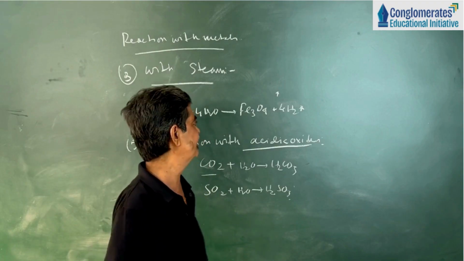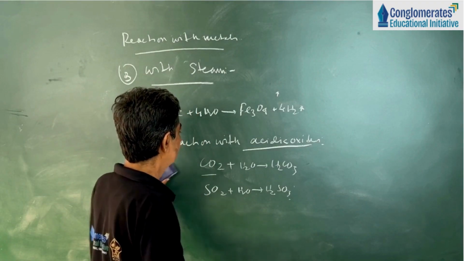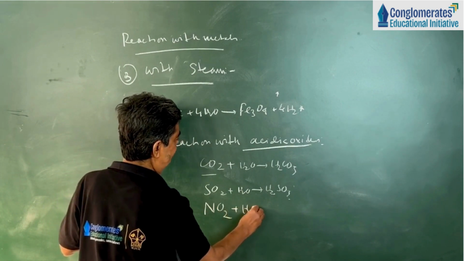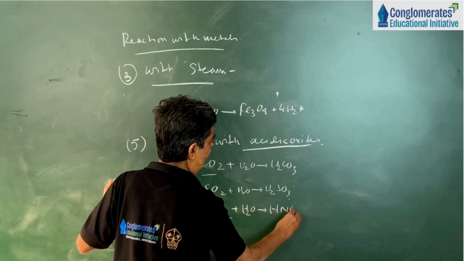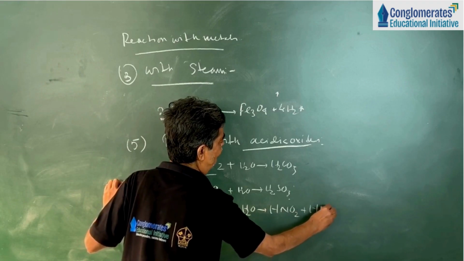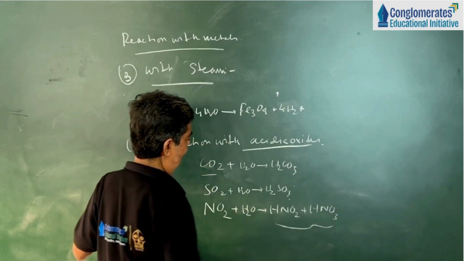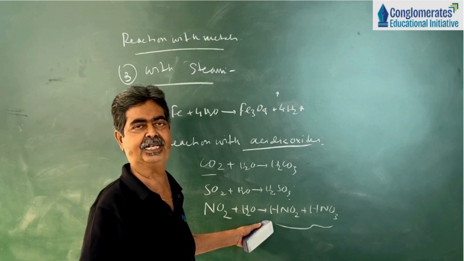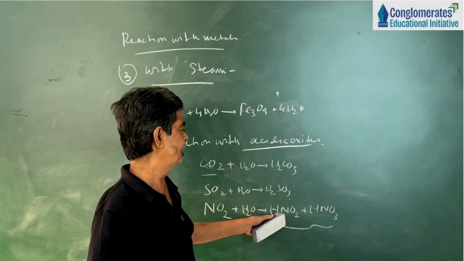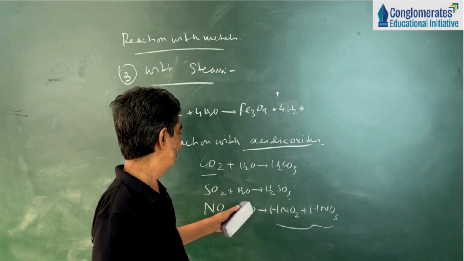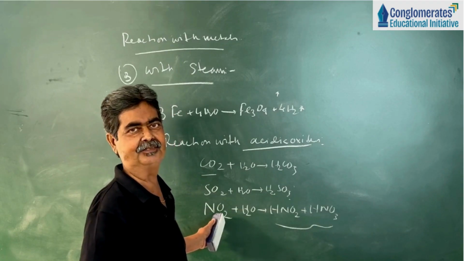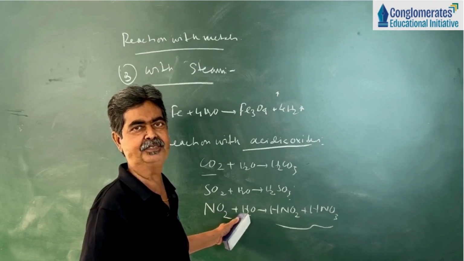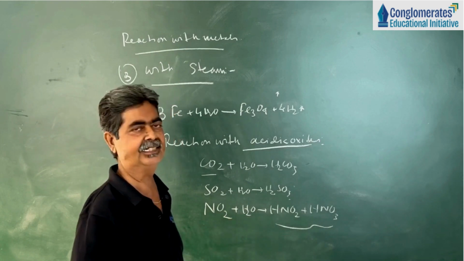What important example am I writing here? That is nitrogen dioxide, another acidic oxide. It reacts with water to form nitrous acid plus nitric acid. Nitrogen dioxide reacts with water to form a mixture of two acids, nitrous acid and nitric acid. That's why NO2 is known as a mixed anhydride.